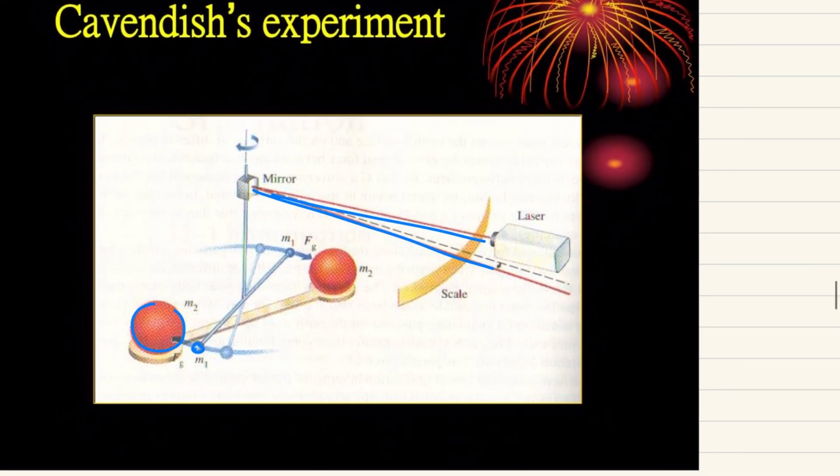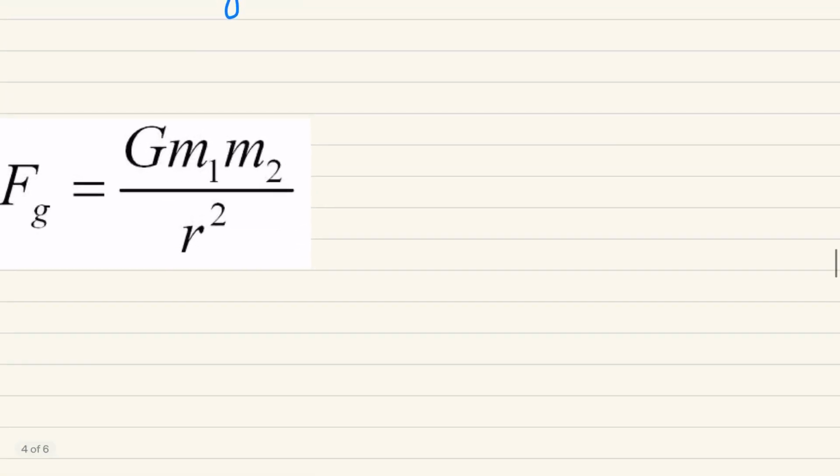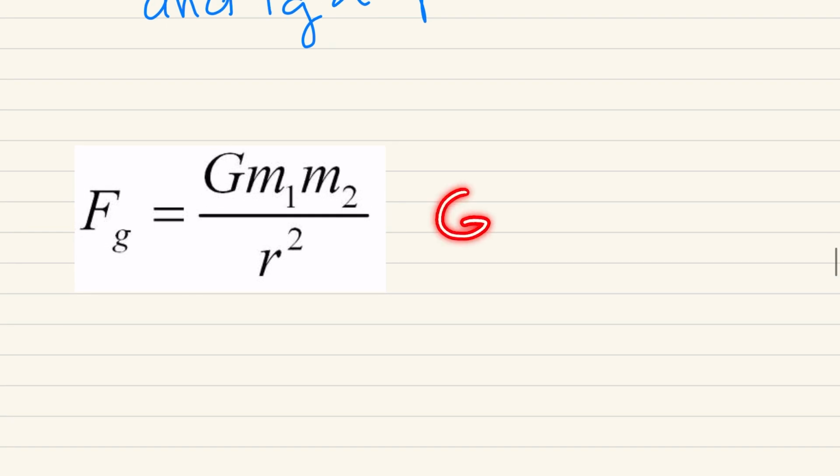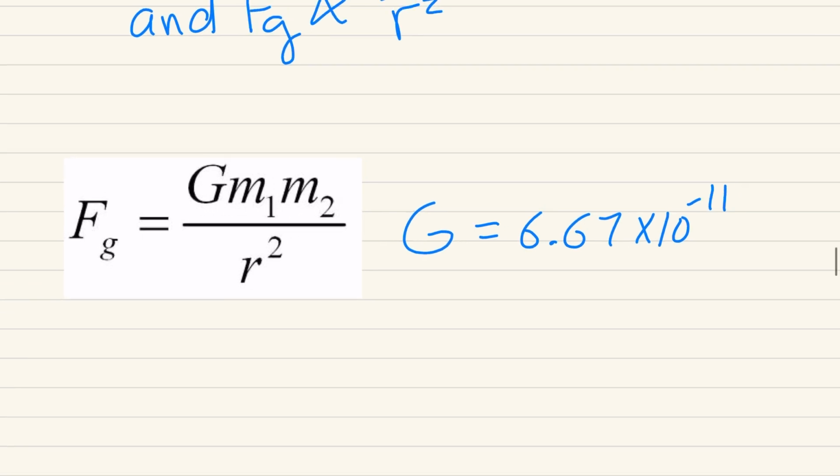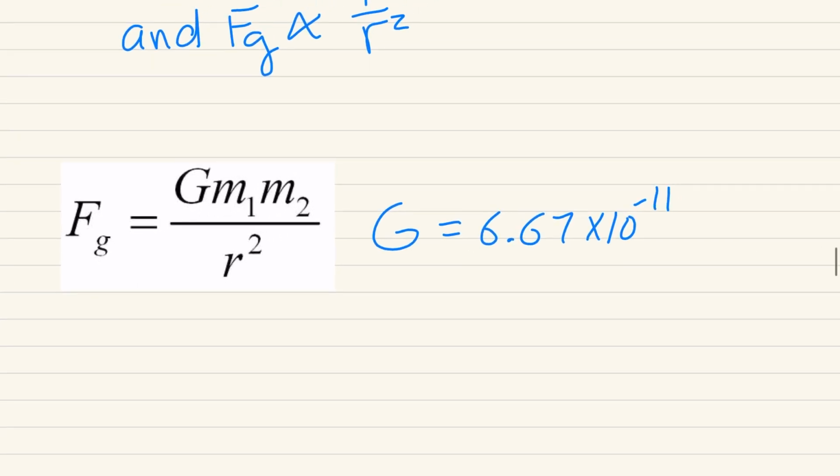It was a very interesting experiment, but what he was able to find out is that that big G that you see in Newton's universal gravitational law is equal to 6.67 times 10 to the negative 11. All right, and you're wondering what units does this constant have? Whatever units we need in order to make this relationship have newtons. So what that left us with is just meters cubed over kilograms times seconds squared.